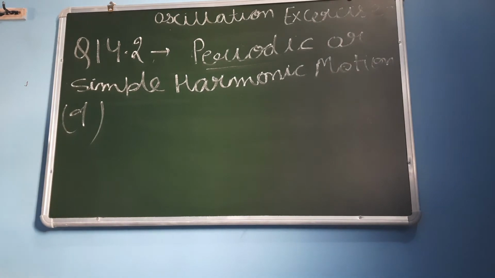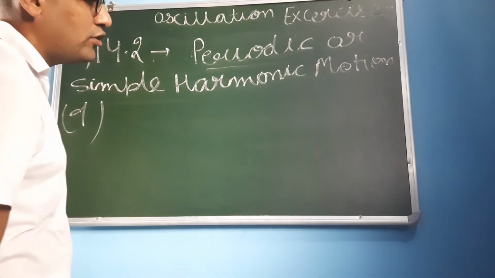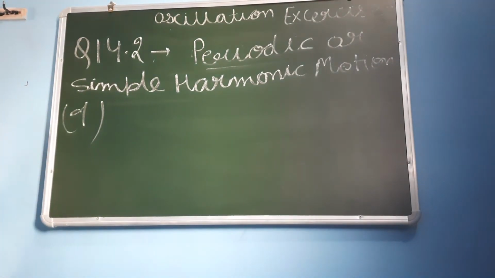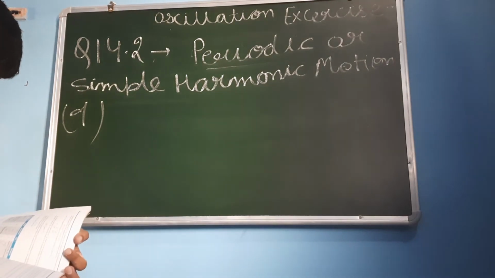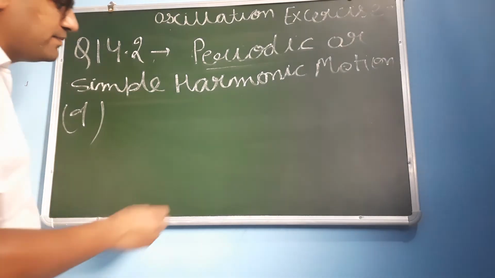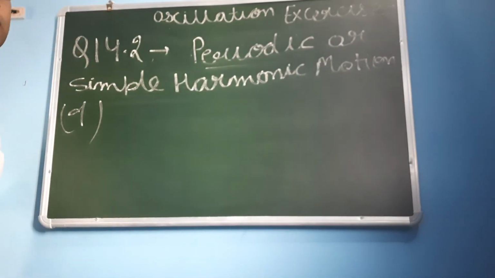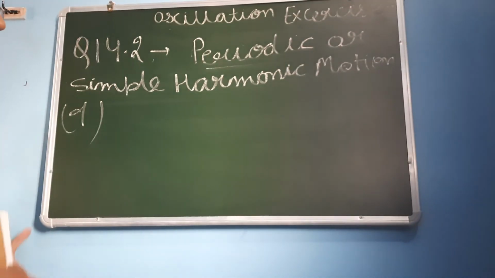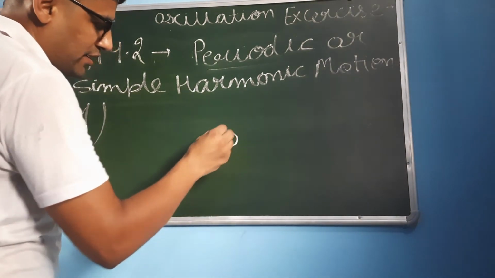The D part: we have to show the motion of a general vibration of a polyatomic molecule about its equilibrium position. We have a polyatomic molecule. Polyatomic means three or more atoms are there. We need to tell whether around its equilibrium position there will be periodic motion or simple harmonic motion.